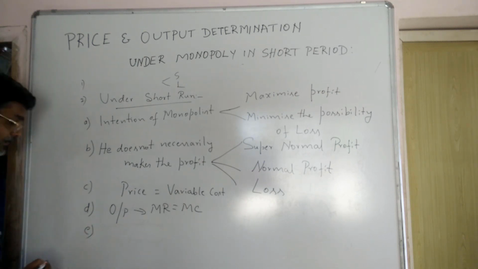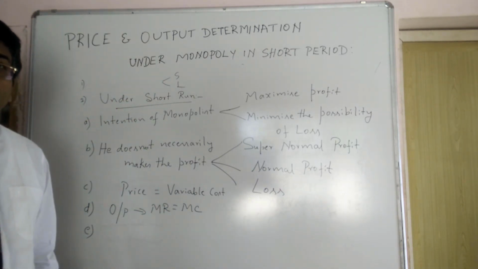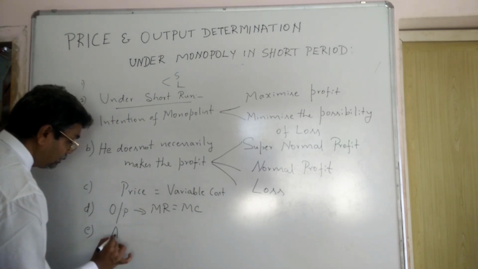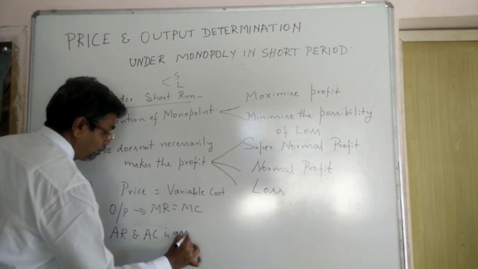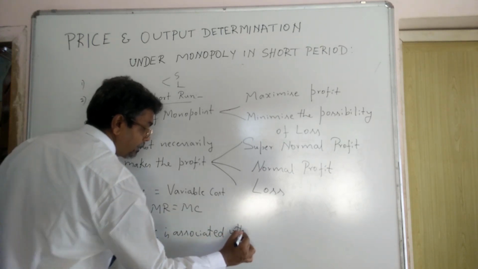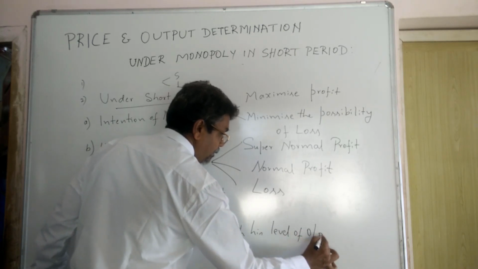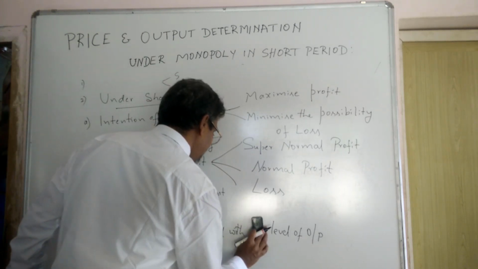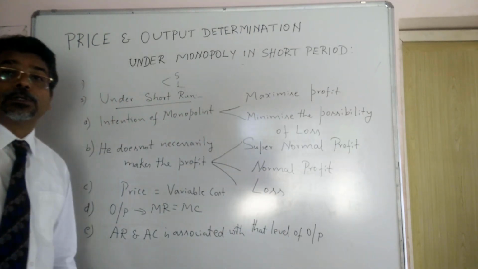And here he is going to find the AR and AC associated with that level of output.